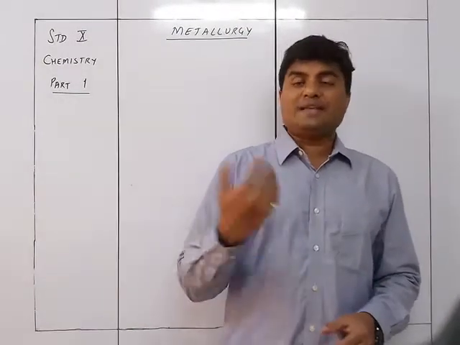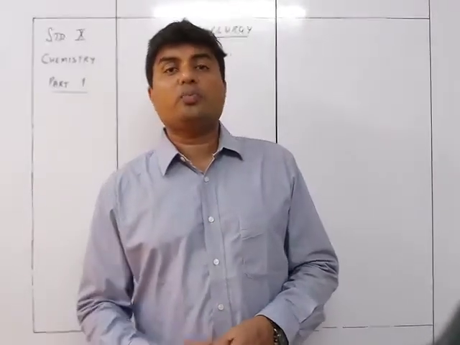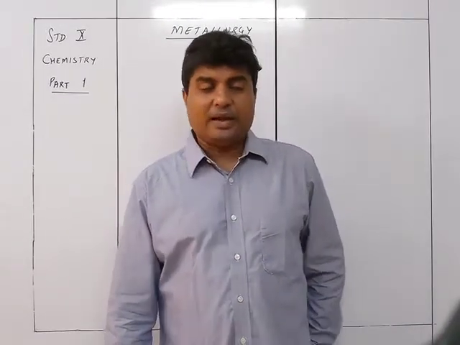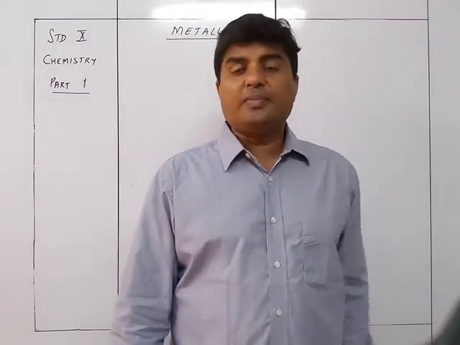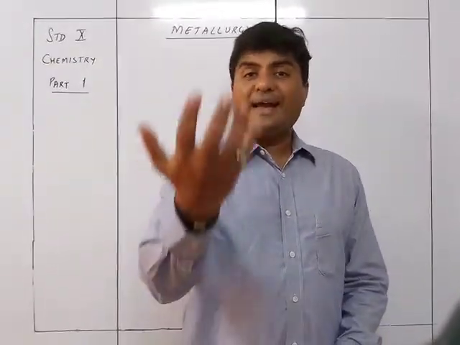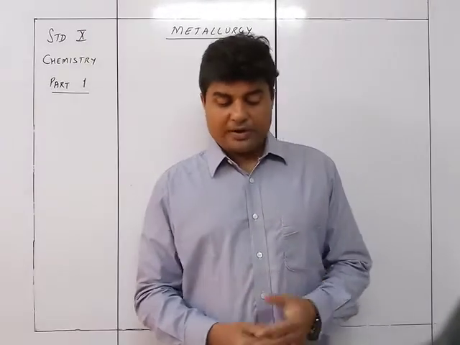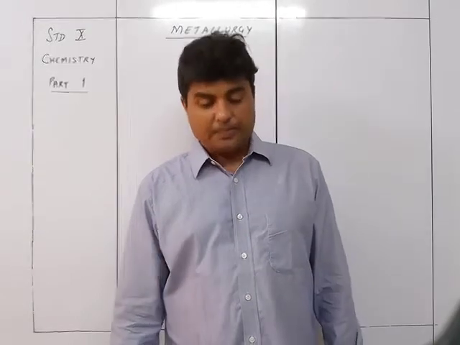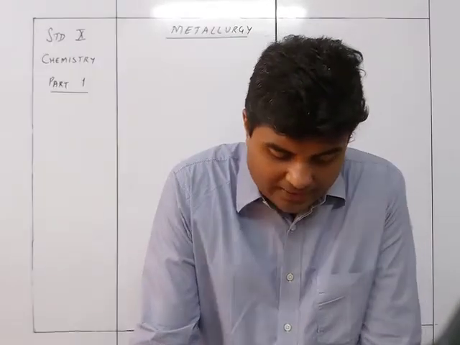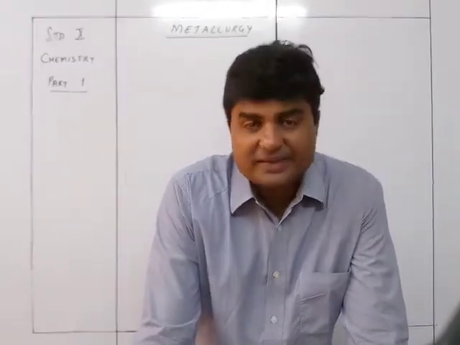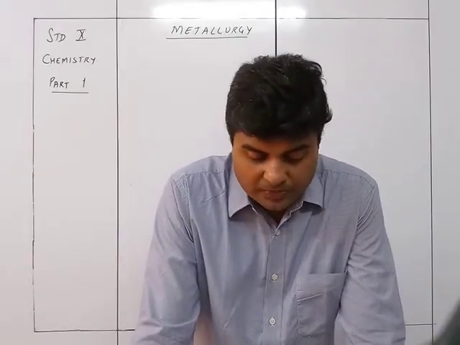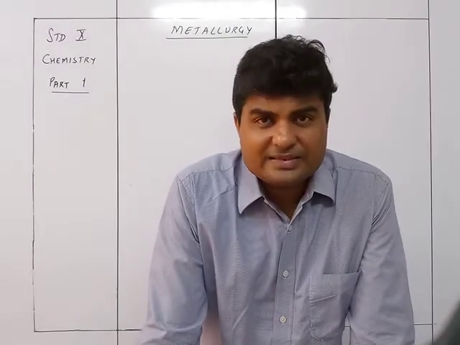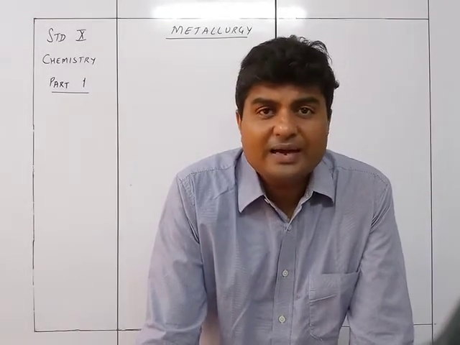Because they are accepting electrons, they become negatively charged ions. So non-metals ionize by electron gain, and the gain takes place when energy is supplied, with one or more electrons being gained. Thus non-metals are electron acceptors.